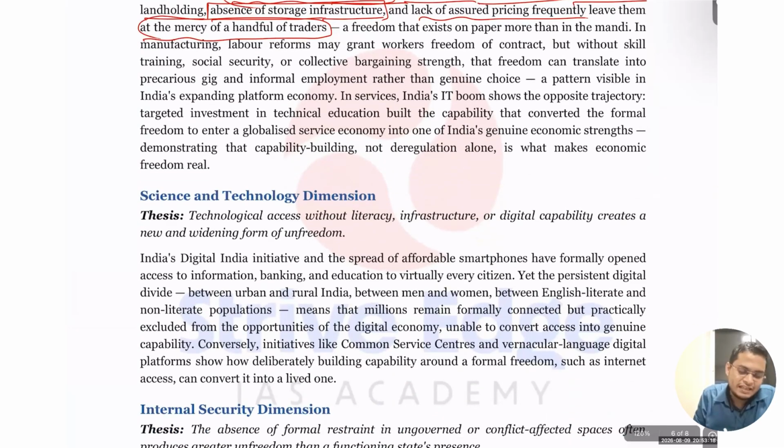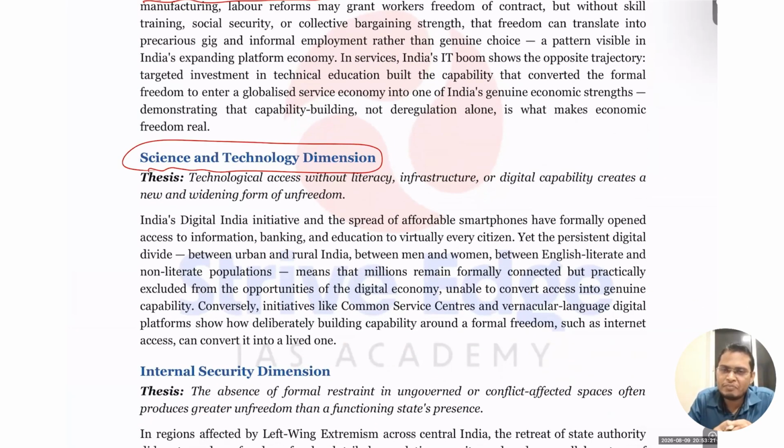Same thing with the science and technology dimension. Here we are implementing digitalization and a lot of technology, and it is helping a lot. If I recall about myself, for the last 2 years I have never visited a bank. Recently I visited 2 or 3 banks, and they told me I had not updated my account details for the last 2 years. Because of this technology, there is no need to visit the bank. Everything happens on the mobile or at your home. This is the comfort, the time, and the energy that we are saving because of digital technology.